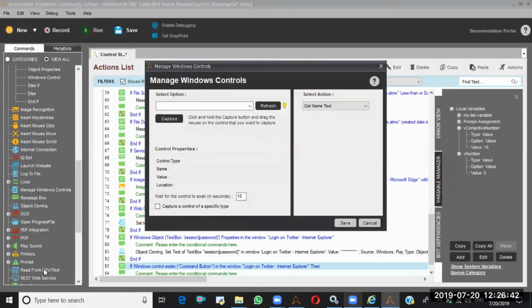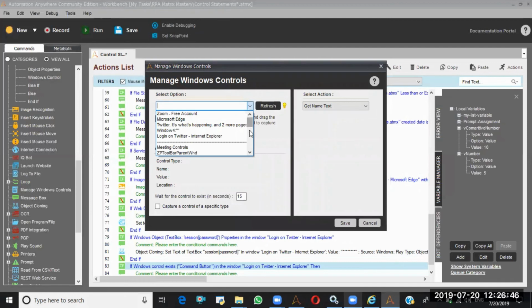Now manage window control. I'm going to say, where is this currently active window? Okay, I am taking this.